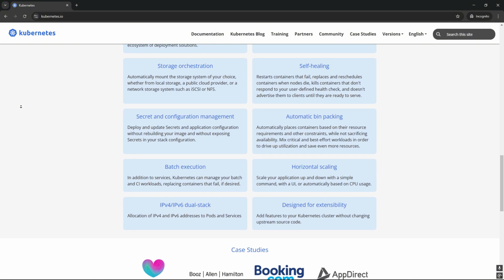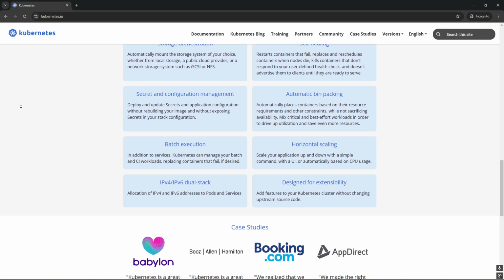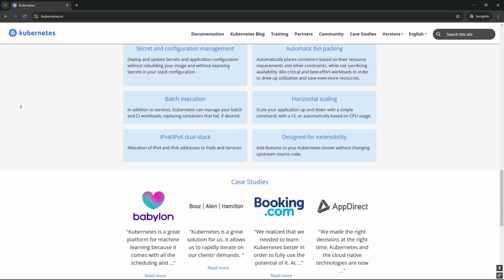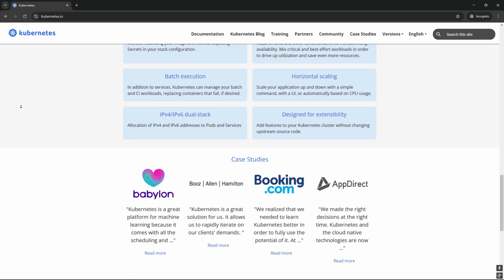Coolify is a user-friendly platform that simplifies application deployment and management, particularly for smaller projects and those who value ease of use.